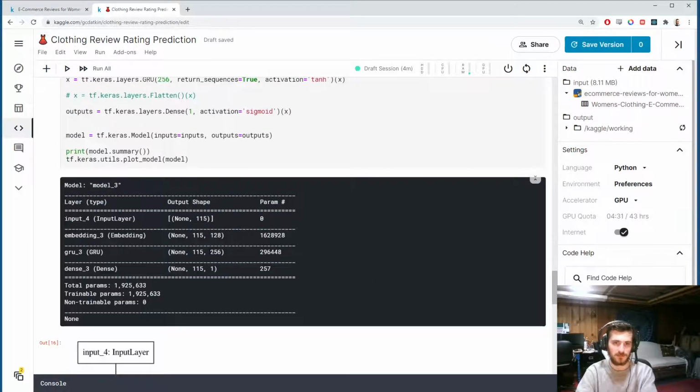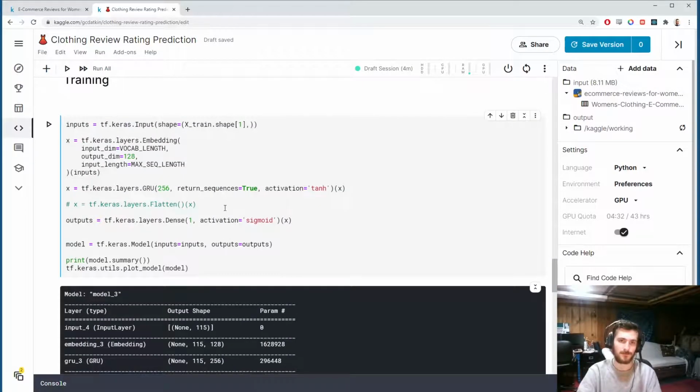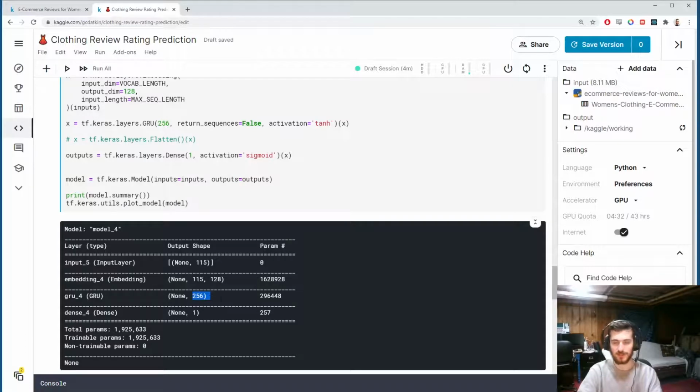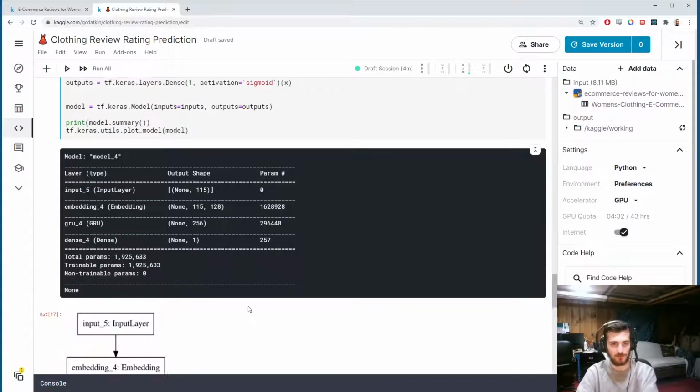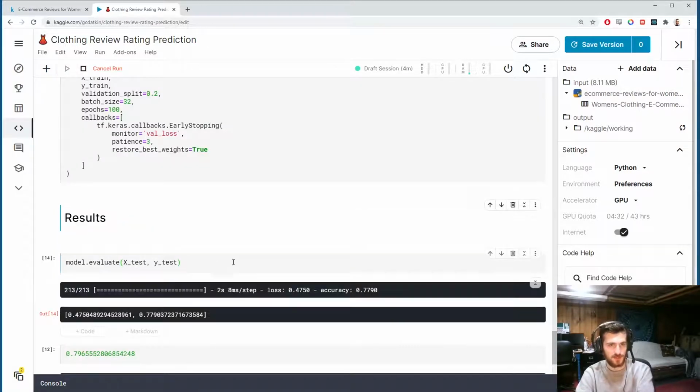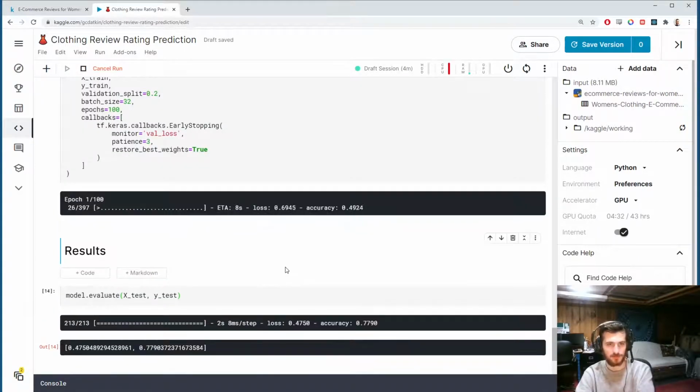you'll see that we have 115 different outputs, each of length 256, because it's outputting the output from each time step. If we make this false, you'll see it's just one single vector, which is the last vector it comes up with. So let's see if that works. This usually trains much faster if we're dealing with a single vector. Yeah, I'm not sure what kind of effect this is.